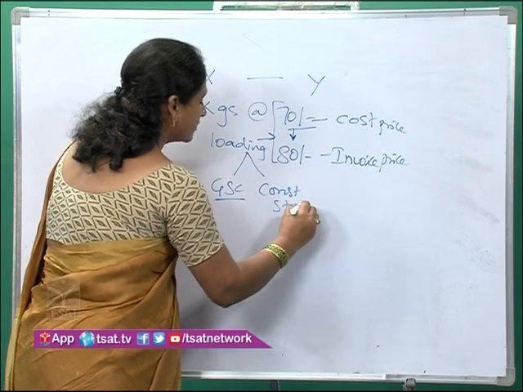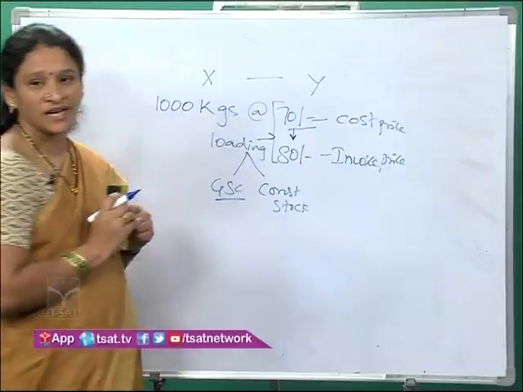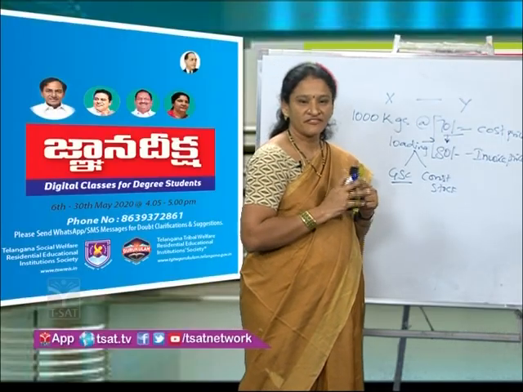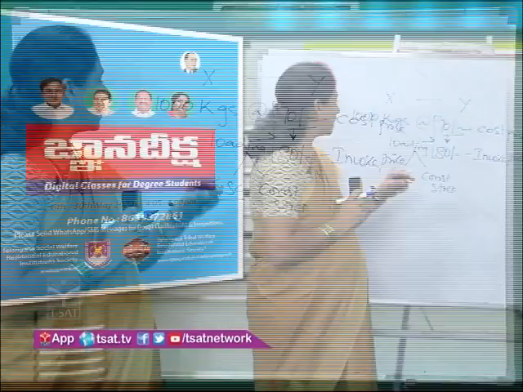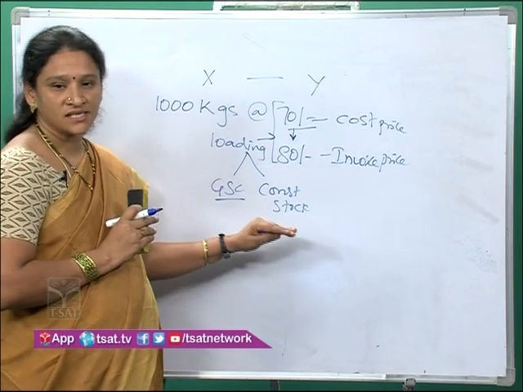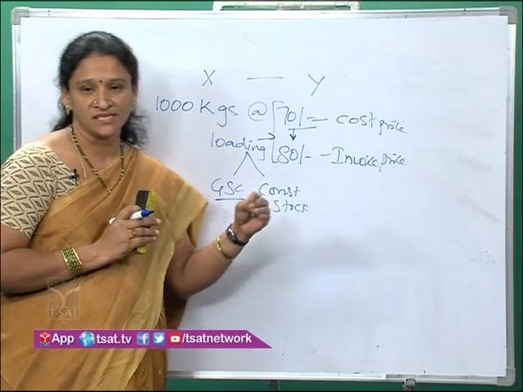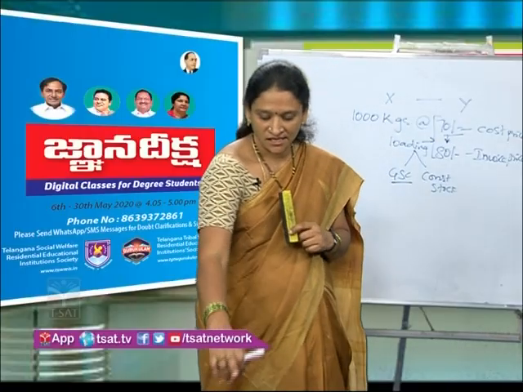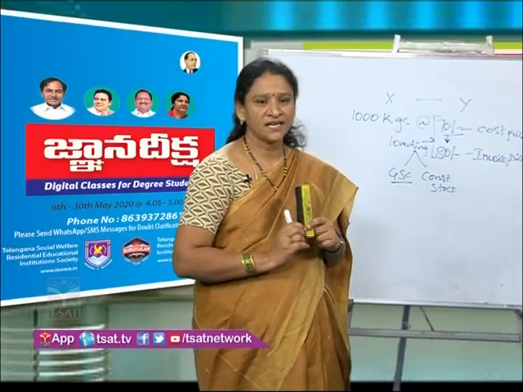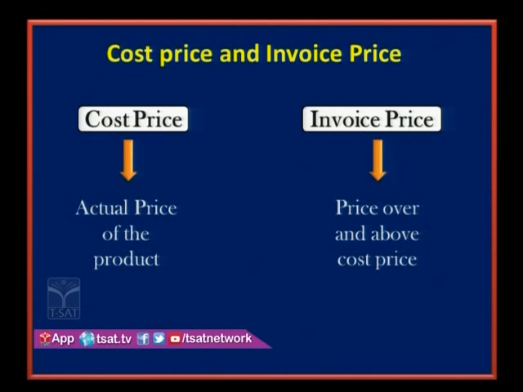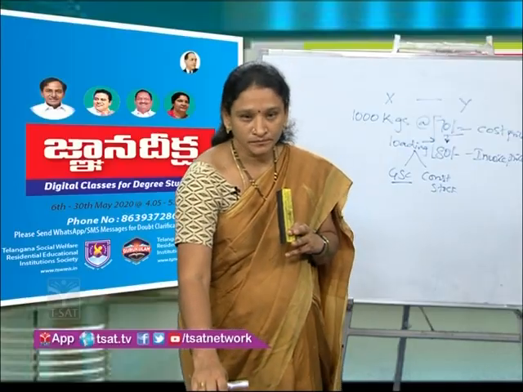The effect of this increasing price by the consignor will be on only two things: goods sent on consignment and consignment stock. We will understand what these terms are in detail in the coming slides. So here we understand that there are two types of prices, cost price and invoice price. Cost price is the actual price of the product, whereas the invoice price is the price over and above the cost price.